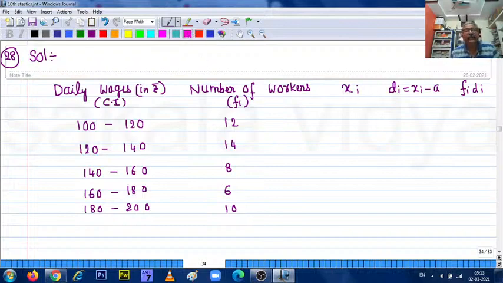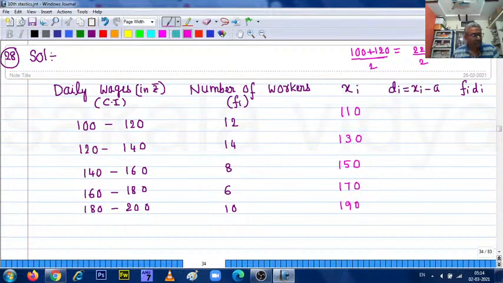First let us find the mid value. How to find the mid value here? First 100 plus 120, you will get 220. Divide by 2, you will get 110. So write down 110. The difference of these two, 120 minus 100, is 20. Go on adding 20: 110 plus 20 is 130, then 150, 170 and 190.